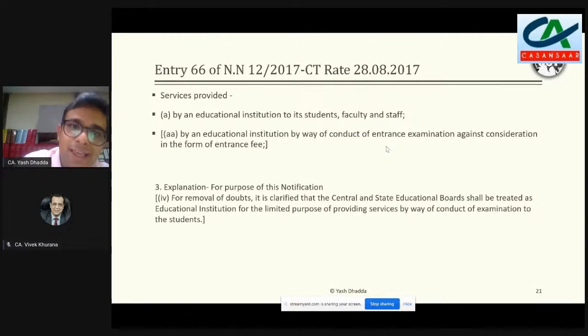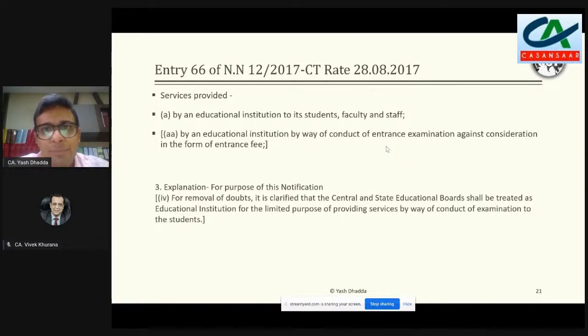So now in this background, when you come to entry 36, which is the important entry for education, it says services provided by an educational institution to its student, faculty and staff. And B, second, that is by an educational institution by way of conduct of entrance examination against consideration in form of entrance fee.